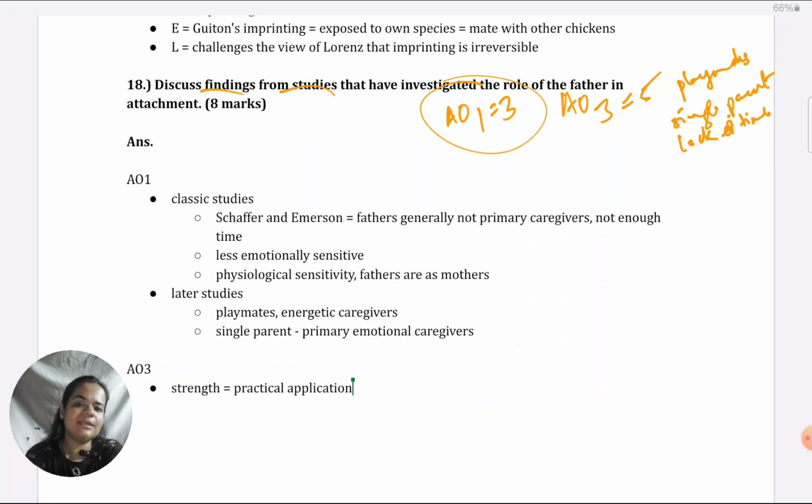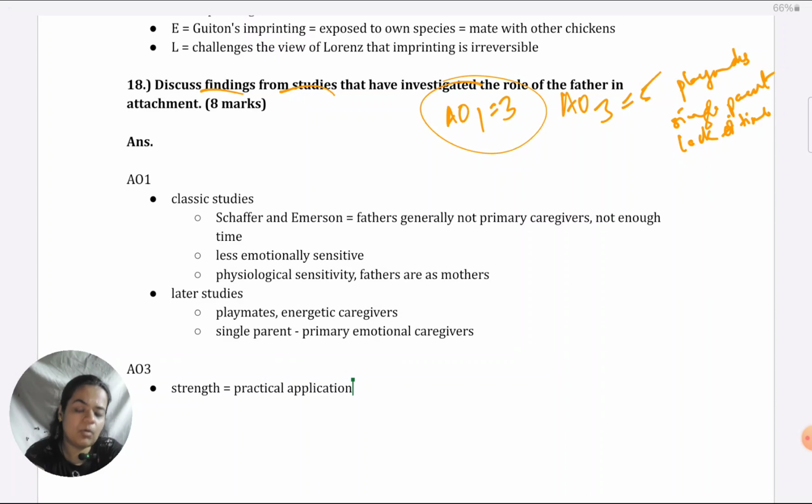Besides that, you could even take any particular study and bring about strengths in its methodology or ethics or anything like that. Even that is good evaluation. Just stay focused on evaluating the studies. So, for example, you could say studies like Schaffer and Emerson, they were very realistic.